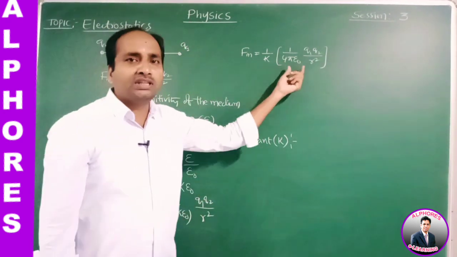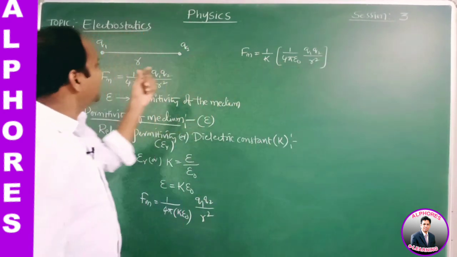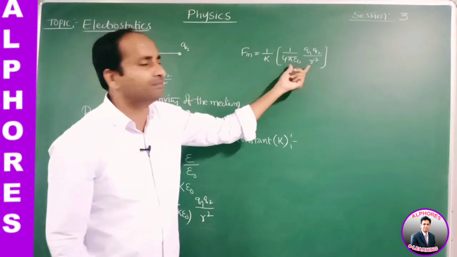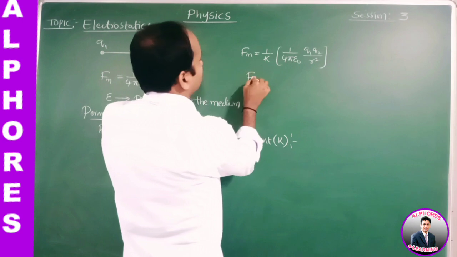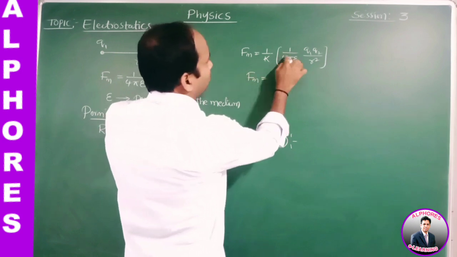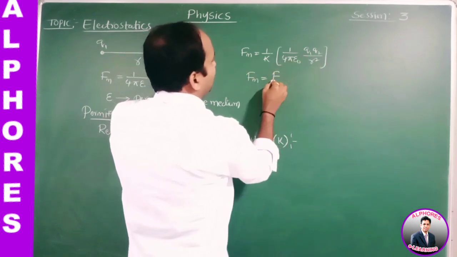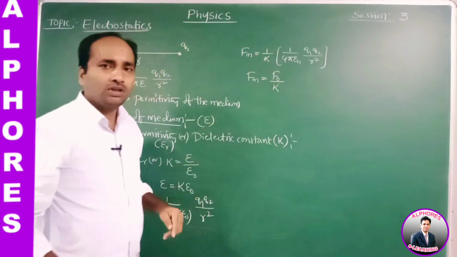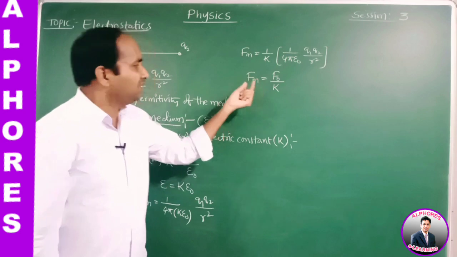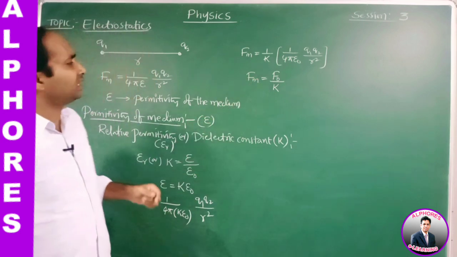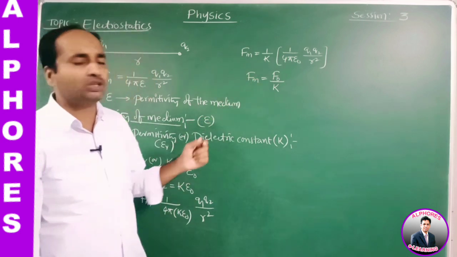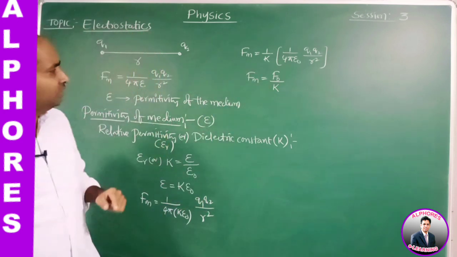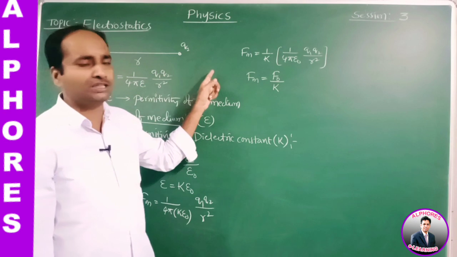The term within the bracket, we know, is the force between the same two charges if they are separated in free space. So the force in the medium is equal to the force in free space, F naught, by K. From this equation we may say that the electrostatic force between two stationary point charges is maximum when they are separated in free space.